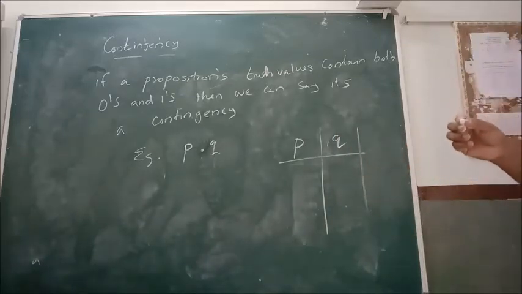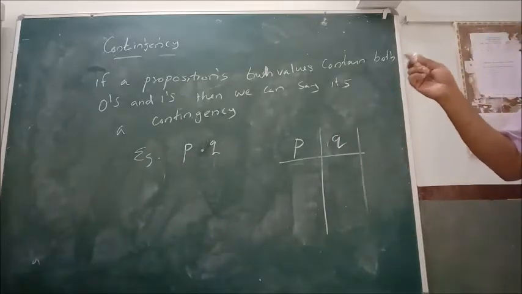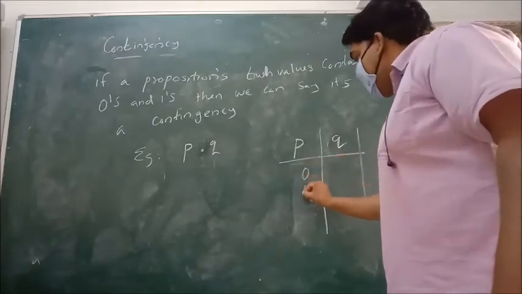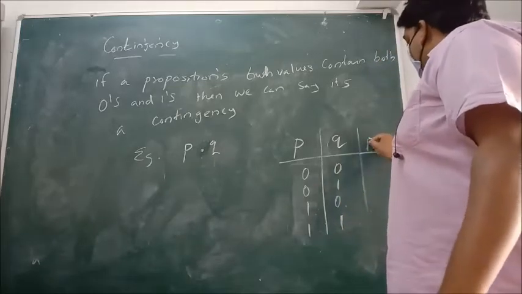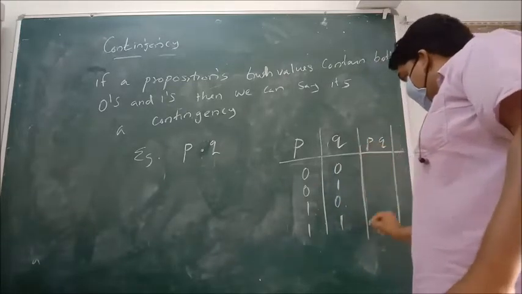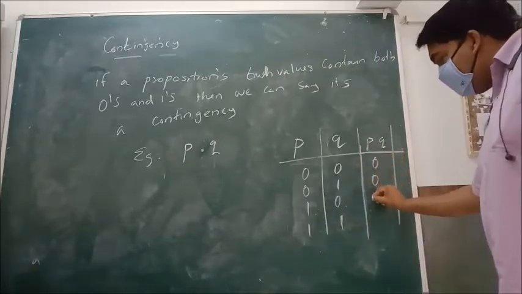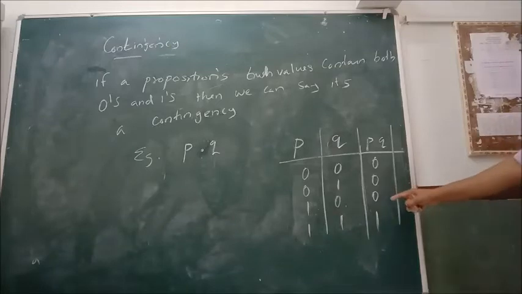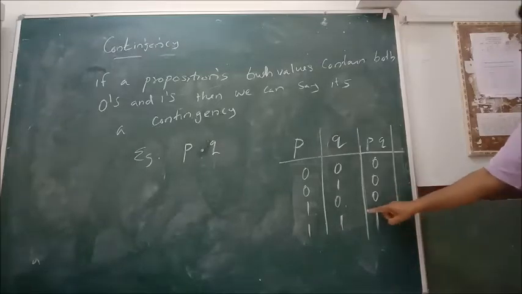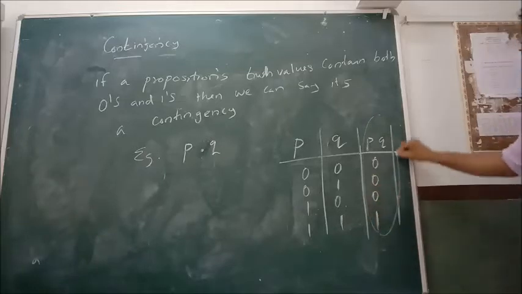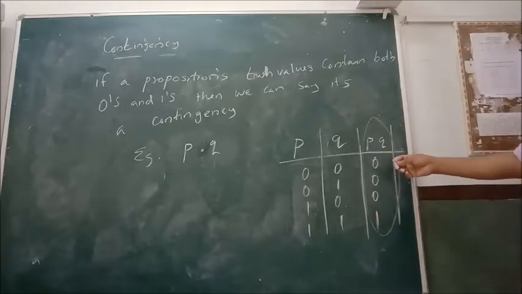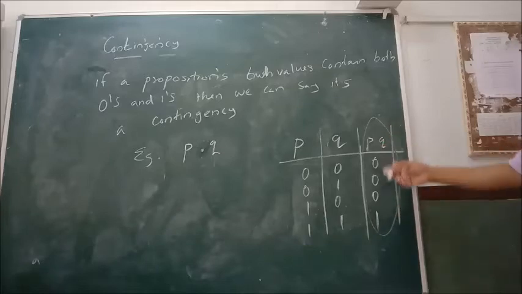P and Q are two different propositions. That means 2 raised to 2, so 4 values should be there in the truth table: P is 0, 0, 1, 1 and Q is 0, 1, 0, 1. So P dot Q is 0, 0, 0, 1. In this case P dot Q will be true only when both P is 1 and Q is 1. So P dot Q contains a combination of 0 and 1 in the truth values. So we can say P dot Q is a contingency. Okay.